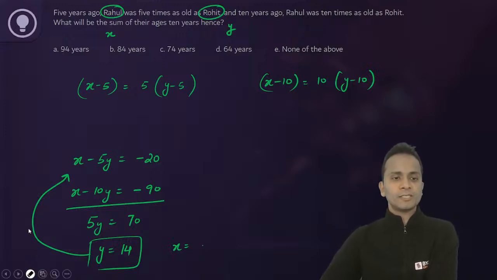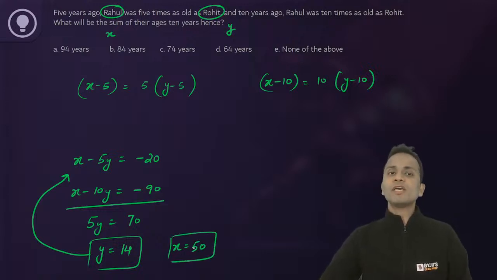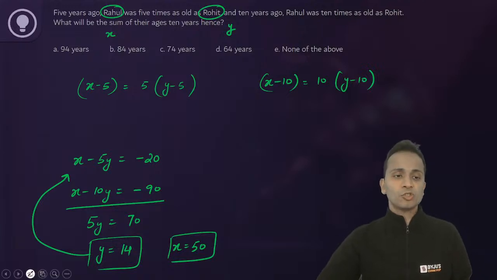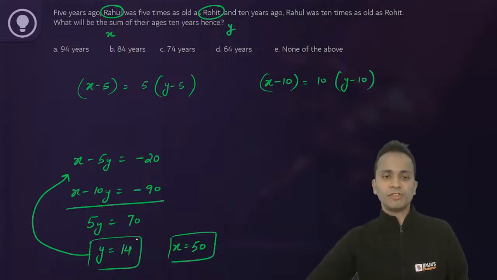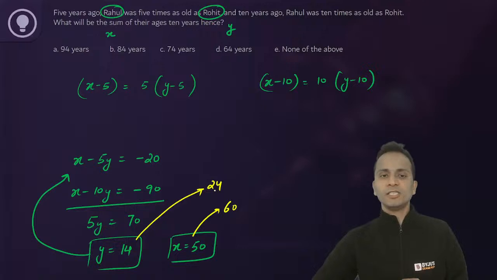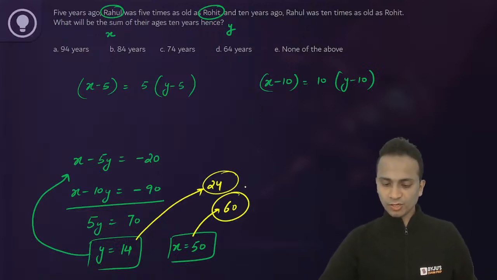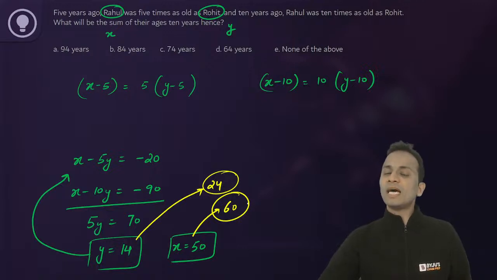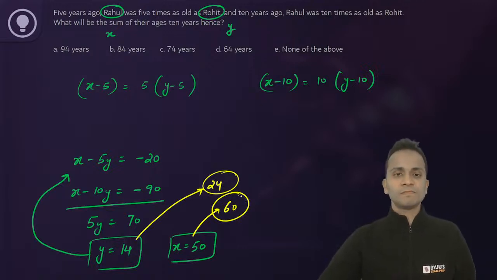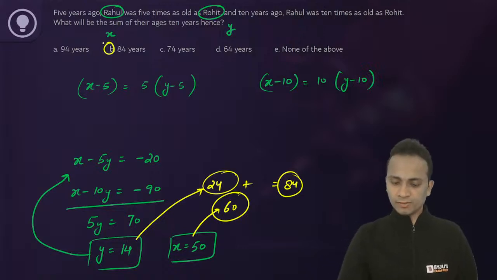All right. Now what they want is the sum of their ages 10 years hence. So after 10 years, what will be the sum of their ages? After 10 years, Rohit will become 24 and Rahul will become 60. So just add these two numbers and you will have your answer. 24 plus 60, that is 84. So 84, option B, is the correct answer.